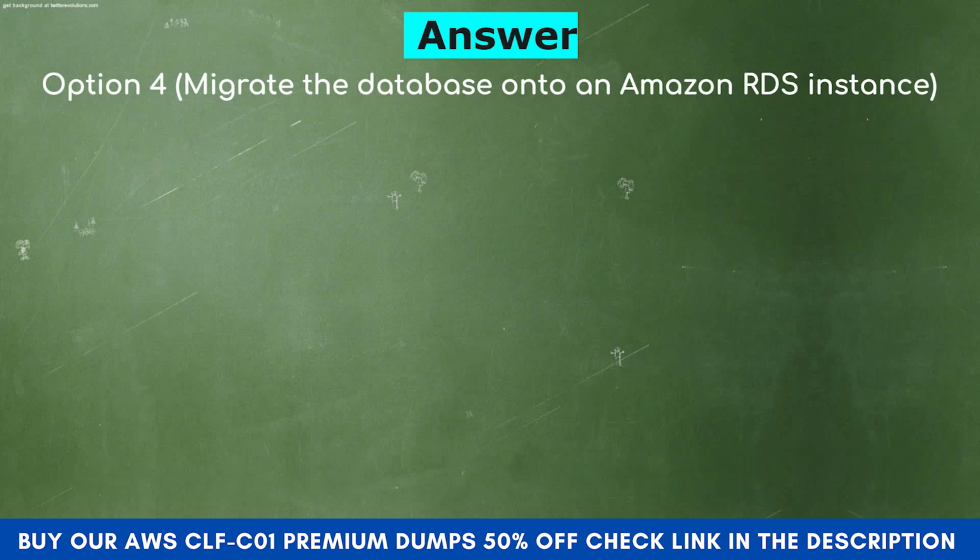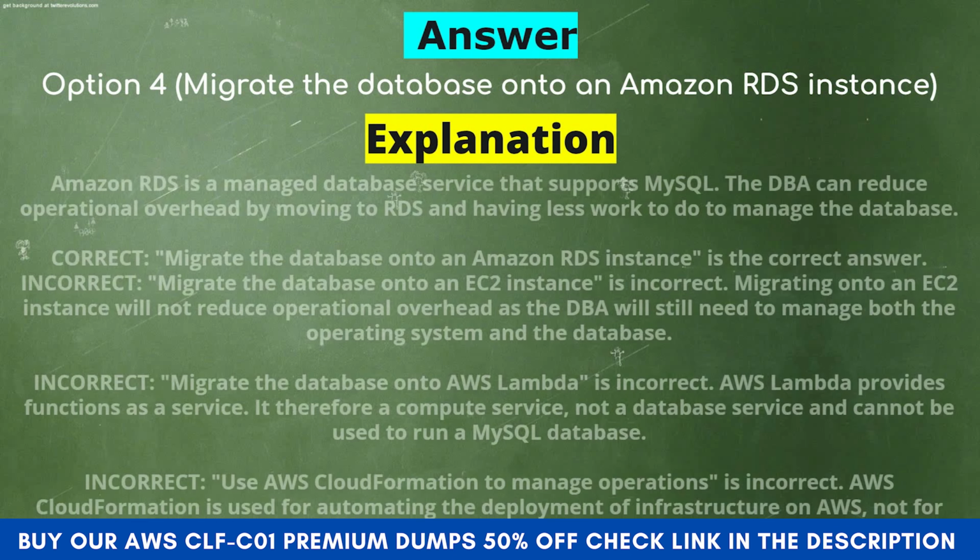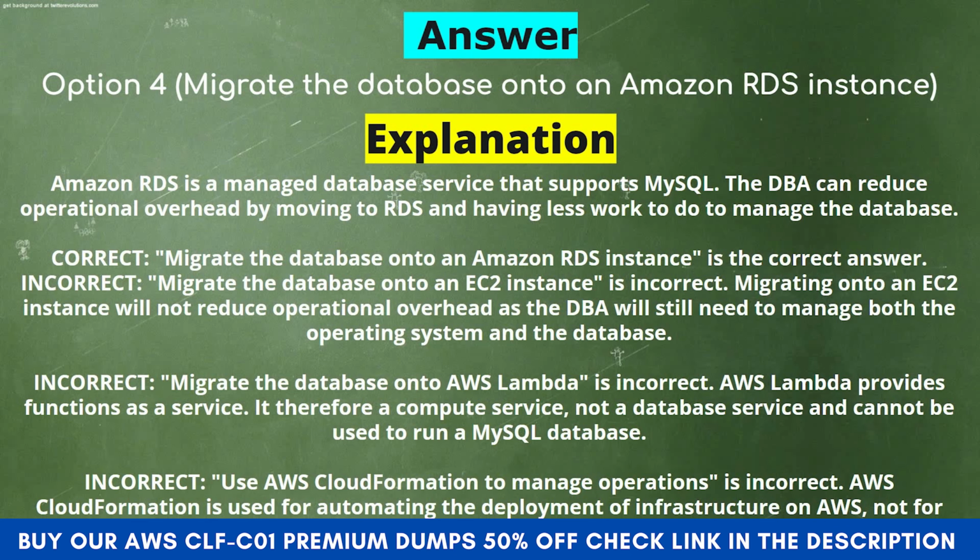Migrate the database onto an Amazon RDS instance. Explanation. Amazon RDS is a managed database service that supports MySQL. The DBA can reduce operational overhead by moving to RDS and having less work to do to manage the database. Migrate the database onto an Amazon RDS instance is the correct answer.